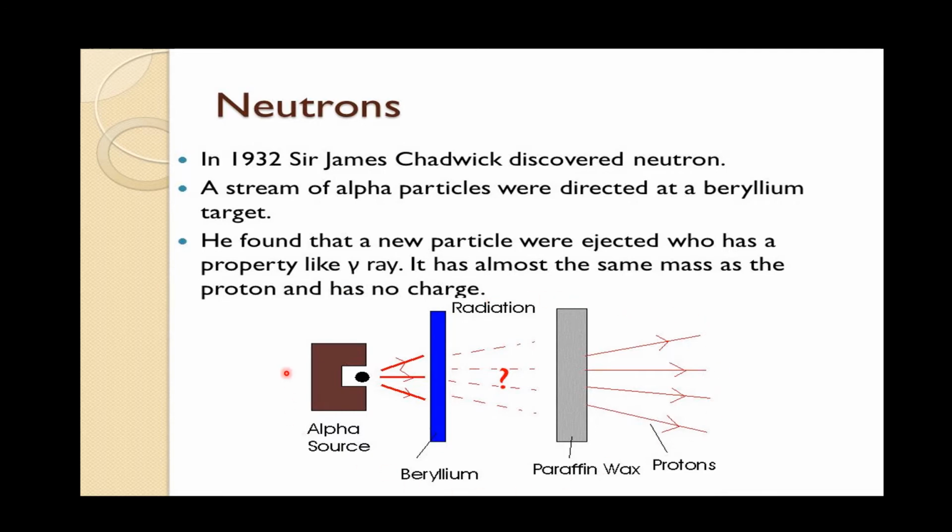As we can see in this image, here is a radioactive source. Here is a rod of beryllium through which the alpha rays are passing. The question mark is here because it was unknown what kind of particle it was, and when it passed on to paraffin wax, the particles were identified as protons, but in between there are certain particles which have radiations like gamma rays but they don't have any charge.